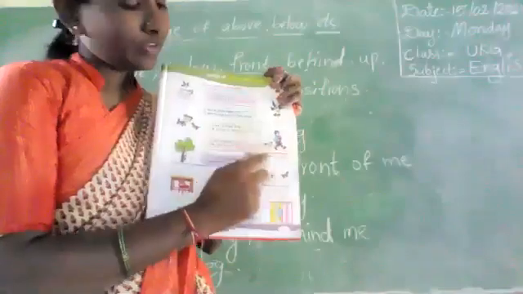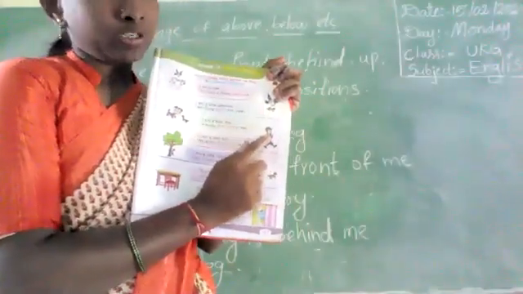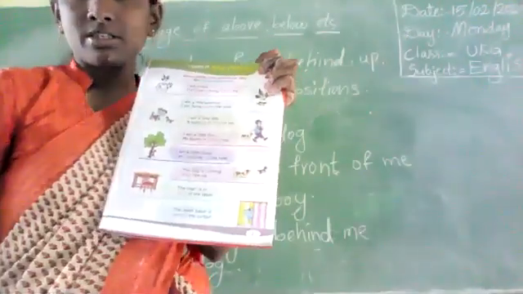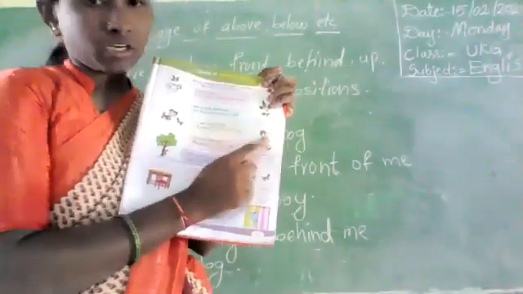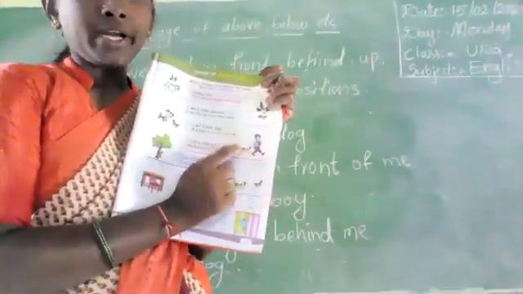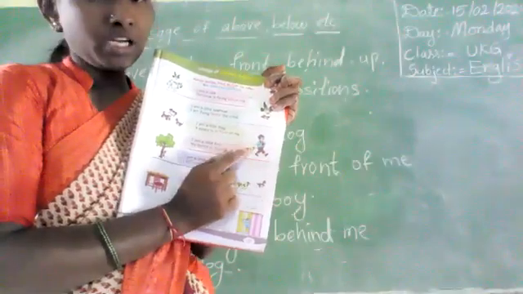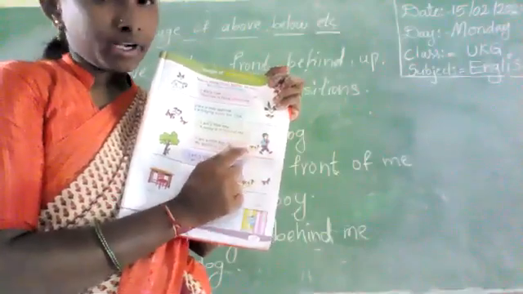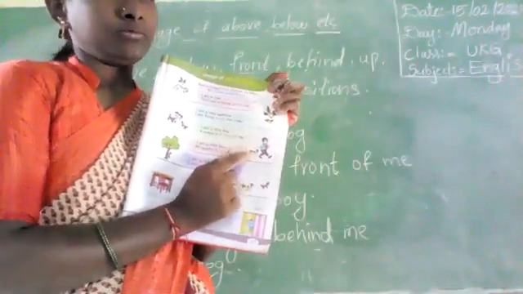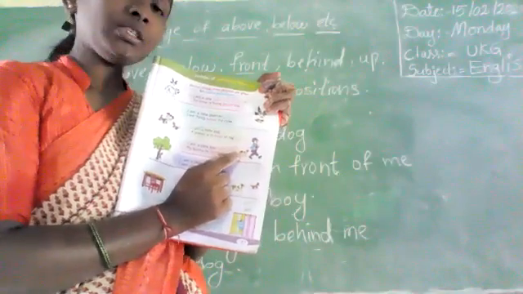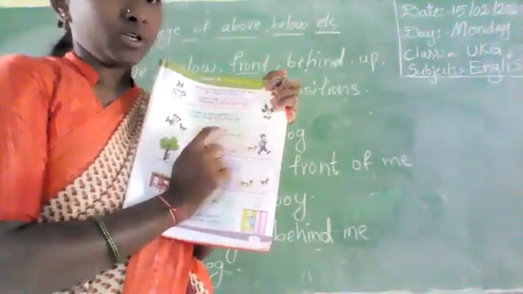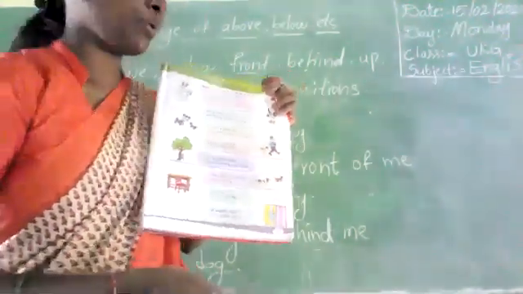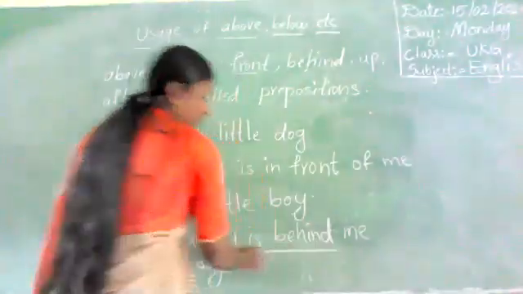See, this picture, you see first. This is a boy. This is a dog. Where is the dog? Bunny, back side is there. Where is the bunny? Bunny is behind the boy. Simple answer. Behind me, preposition. Behind, preposition.